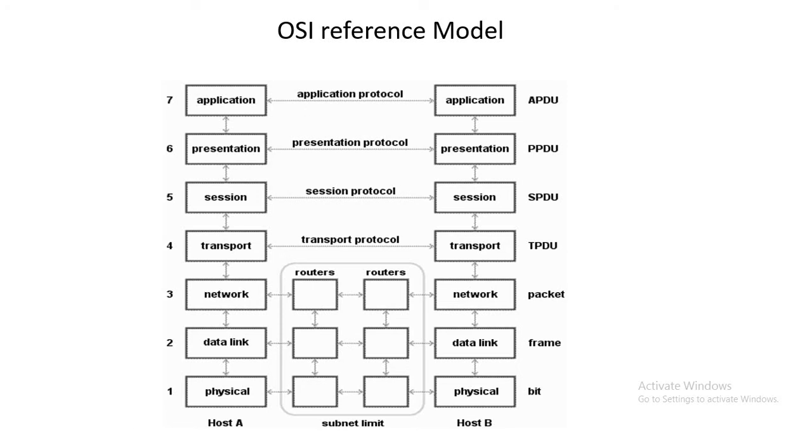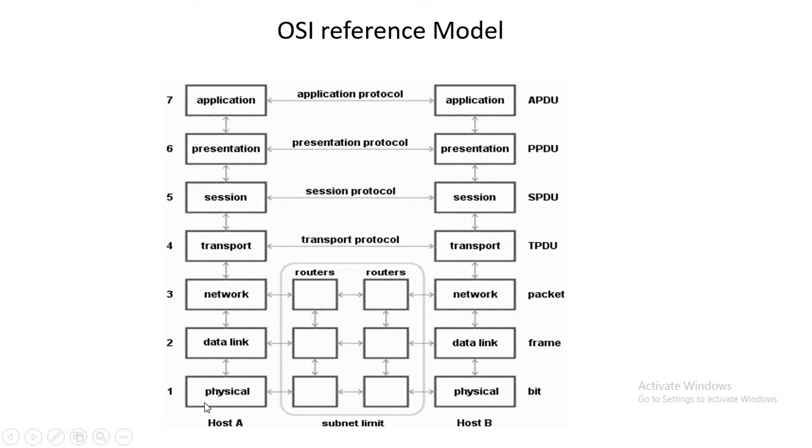Once you get the boarding pass, you put your luggage into the luggage department. Get it? After that you go to the doorstep of the platform, and from the platform you reach the flight. So that is the process at the sending side.